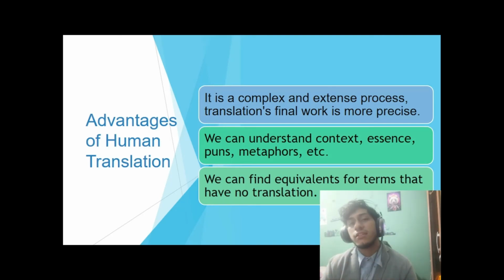The next advantage is that as humans, we can understand context, puns, metaphors, and meaning, and translate them, something that a machine can't do easily. And the last advantage of human translation is that sometimes we have terms in one language that have no translation in another one. If this happens, we can find terms which can fit into the final work.